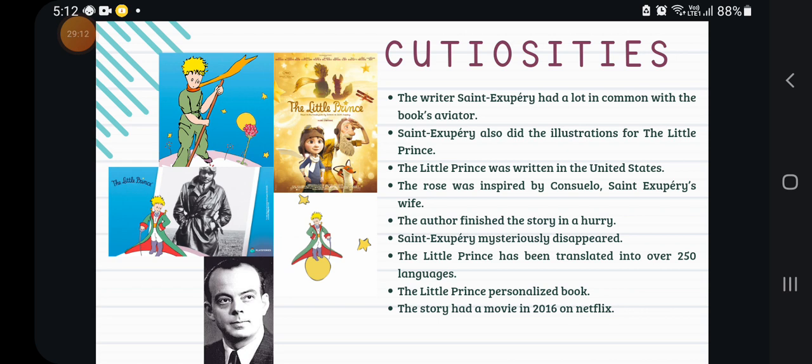Half of it is about a girl whose mother wants her to be a professional and have a boring adult life. But then she meets her neighbor, the aviator. The aviator tells the girl the story about the little prince and his adventures and many other things.